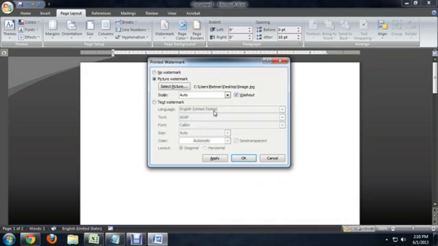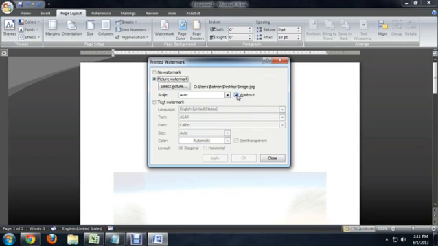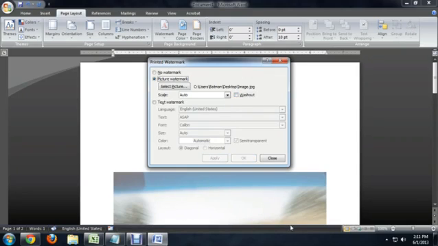So we'll insert that. And if we click Apply, you can see that barely anything shows up. And this is because watermarks default to a pretty washed out color. It's supposed to sit behind the text and just kind of be there so that you can see it but not really get in the way of the text. To change this, we can click on this washed out check mark and remove it. And if we click Apply now, you can see the image is much clearer.